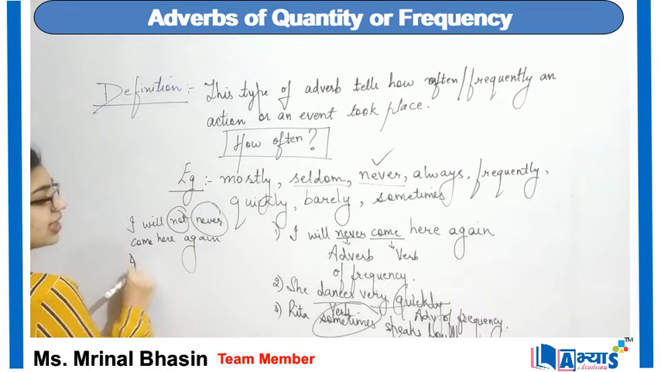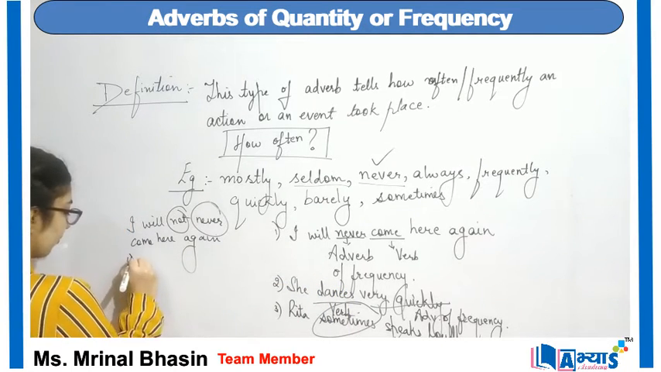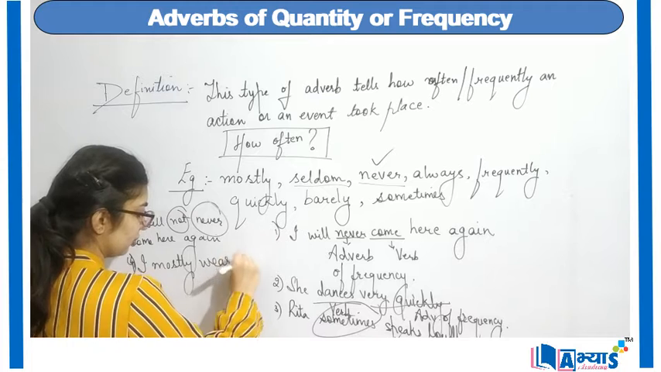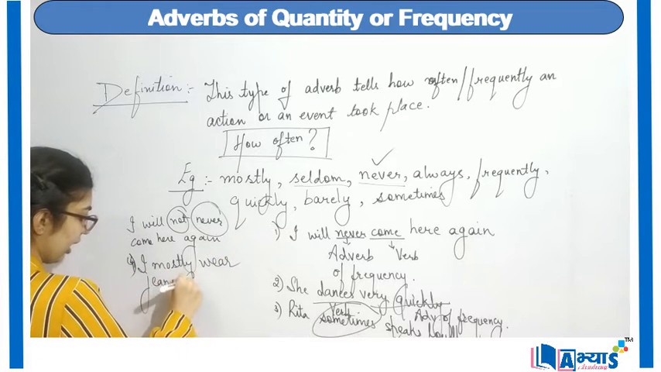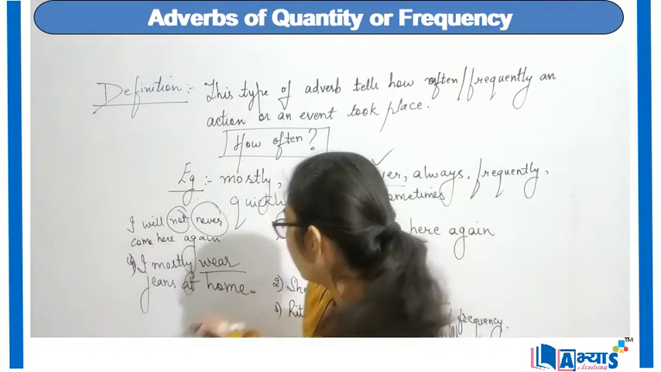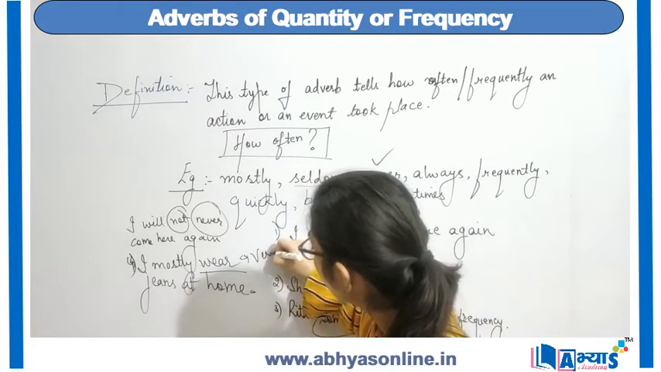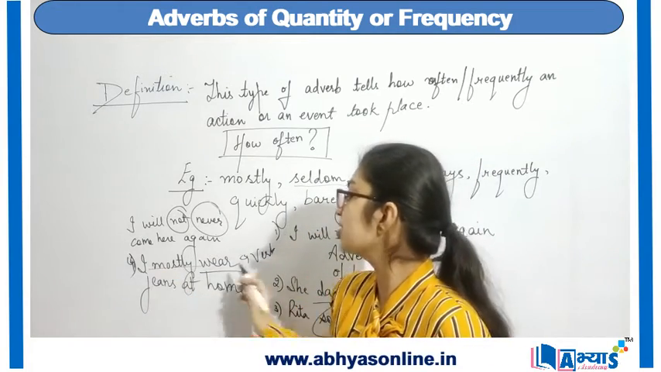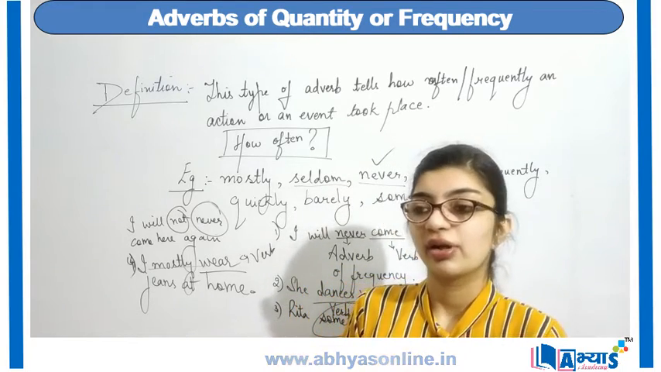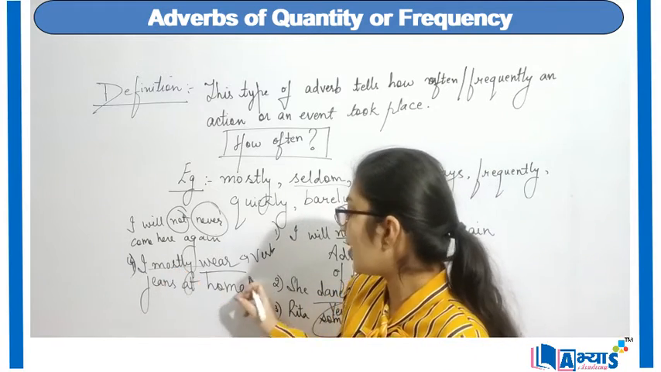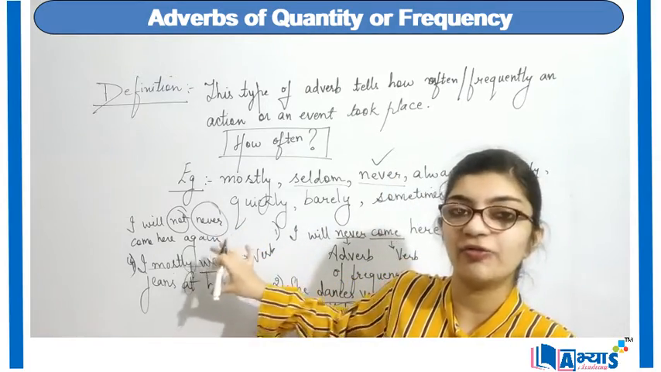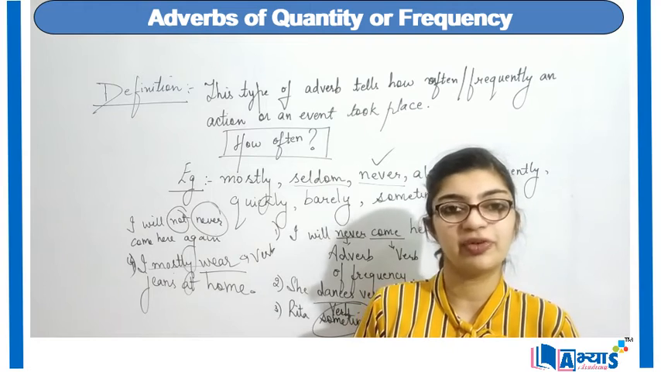Let us take some other examples like, I mostly wear jeans at home. Now wear is again a verb, and how often do I wear jeans at home? Mostly. Mostly is almost, right? के ज़्यादा बार. So I mostly wear jeans. This again shows the frequency of my performing some kind of action. Therefore, this is adverb of frequency.